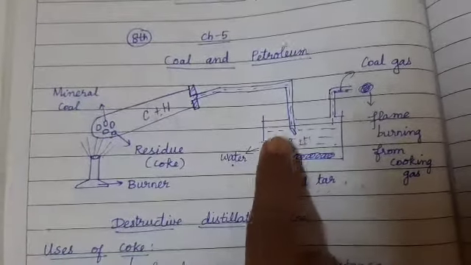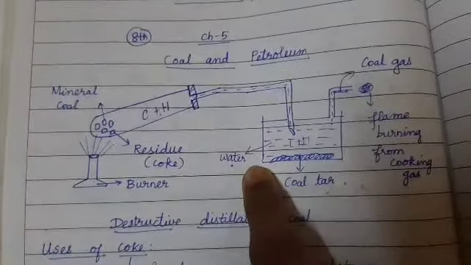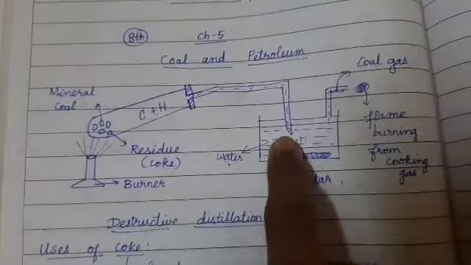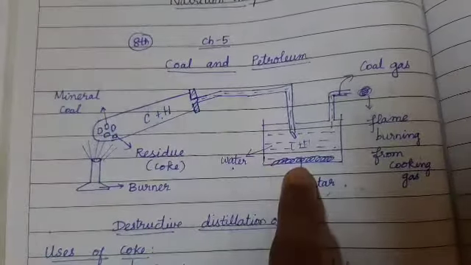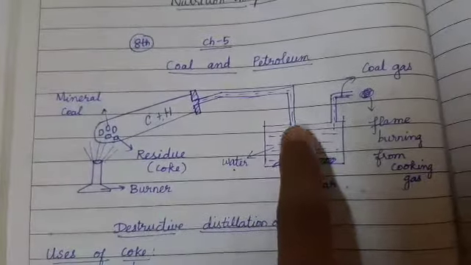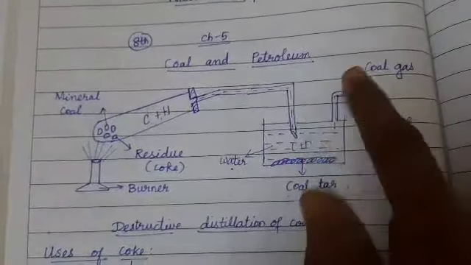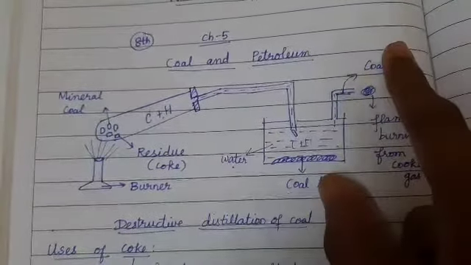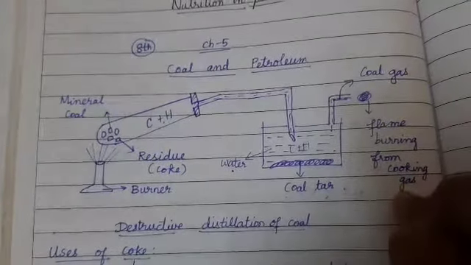The soluble gas molecules will form a black layer at the bottom. That deposition layer is called coal tar, formed upon condensation with water. Some gas molecules may be insoluble and they are released out using another third tube, that is the coal gas. This coal gas is used for cooking.